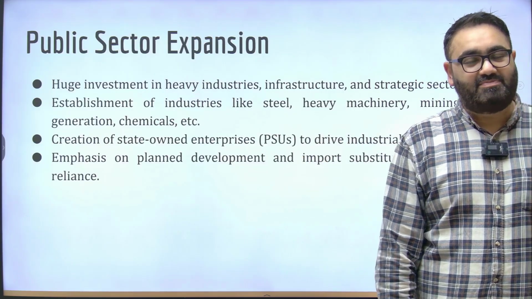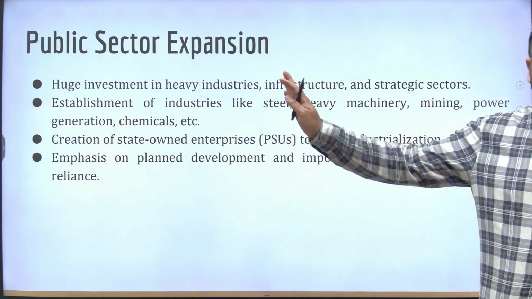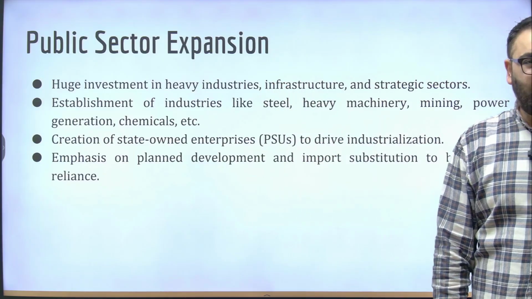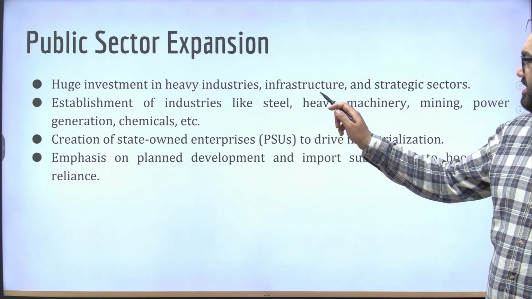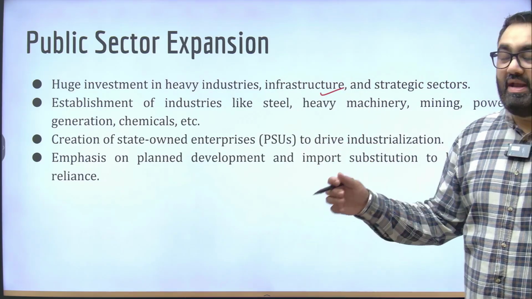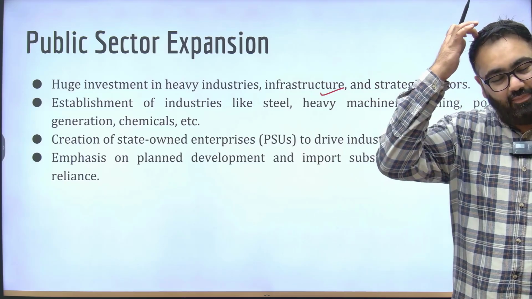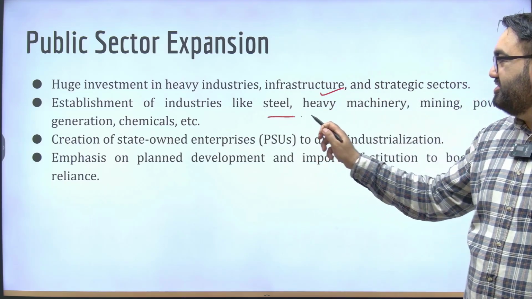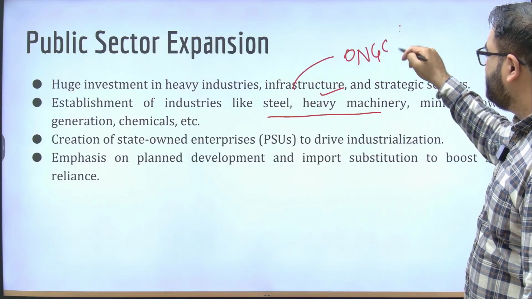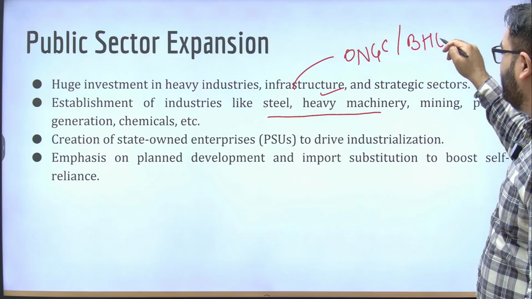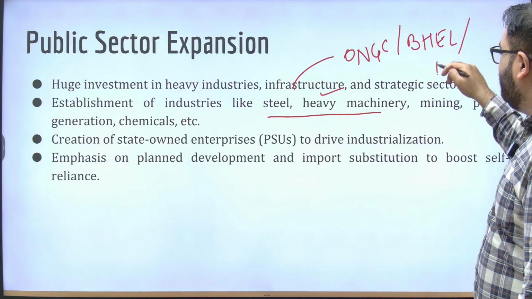The first government specifically focused a lot on public sector expansion. As much as government could do, they did invest in industries, infrastructure, dams, etc. There were many important industries that were set up at that point of time in steel, heavy machinery sector. There were companies such as ONGC, BHEL, Bharat Heavy Electricals Limited, NTPC.